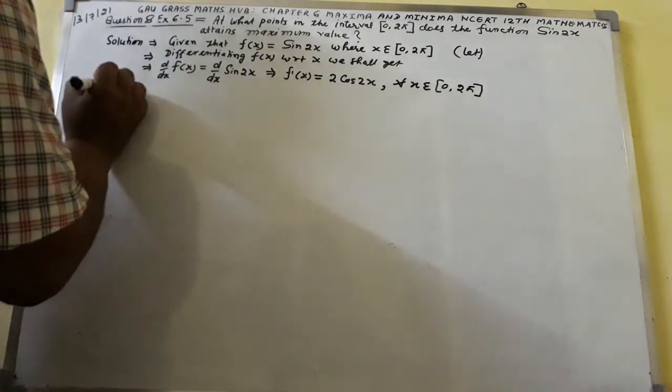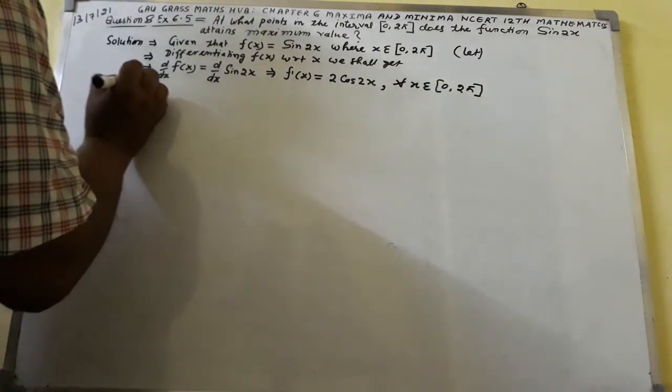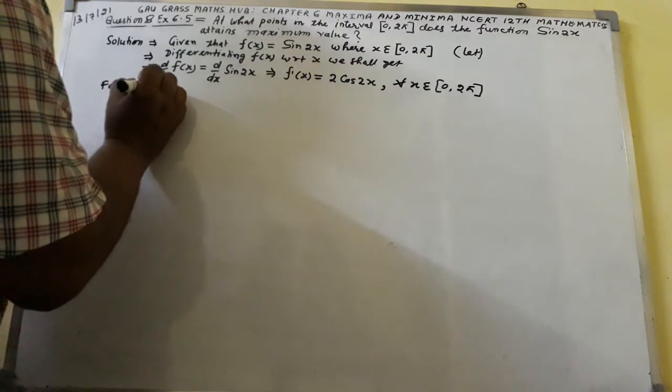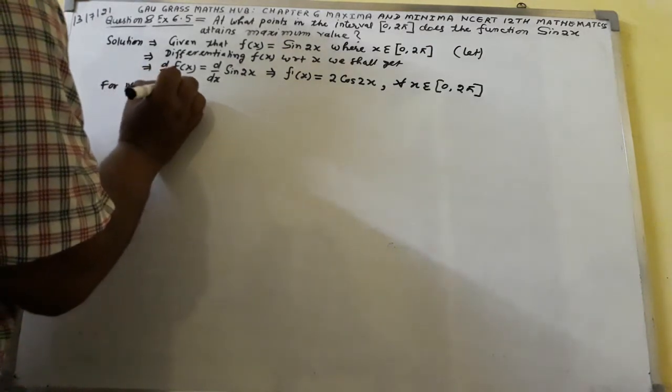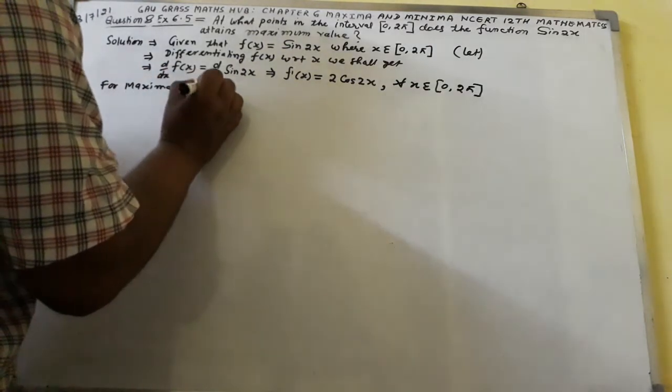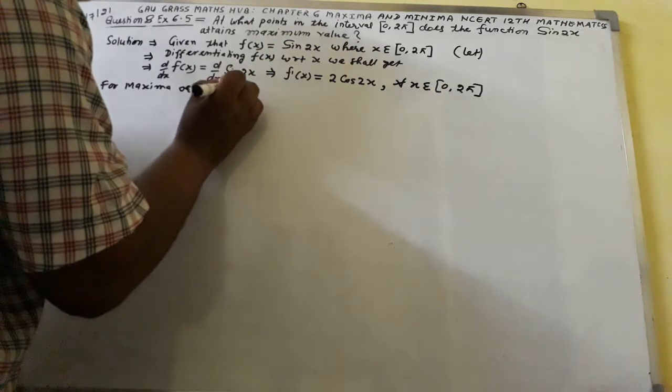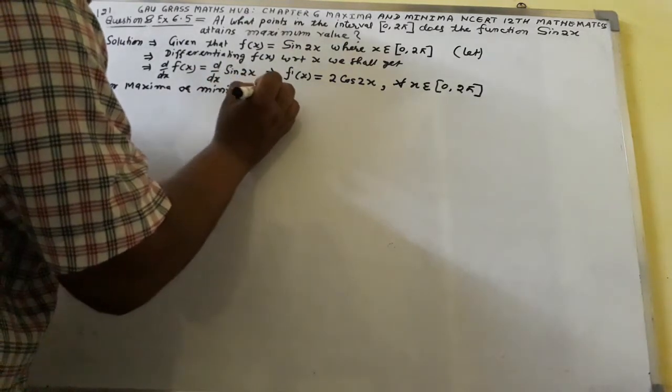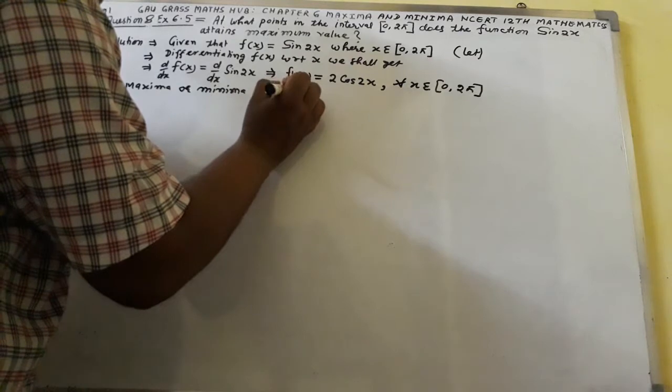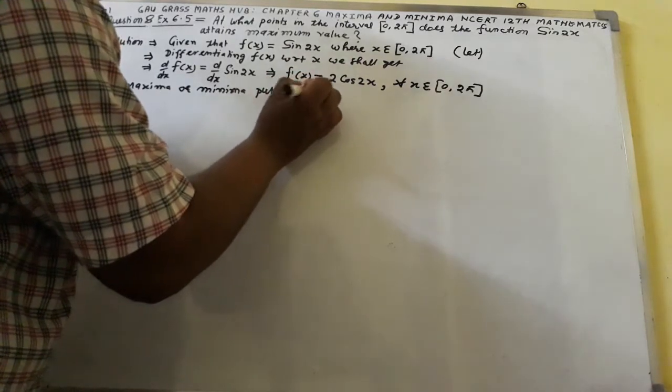Again, for maxima or minima, put f dash of x equal to 0.